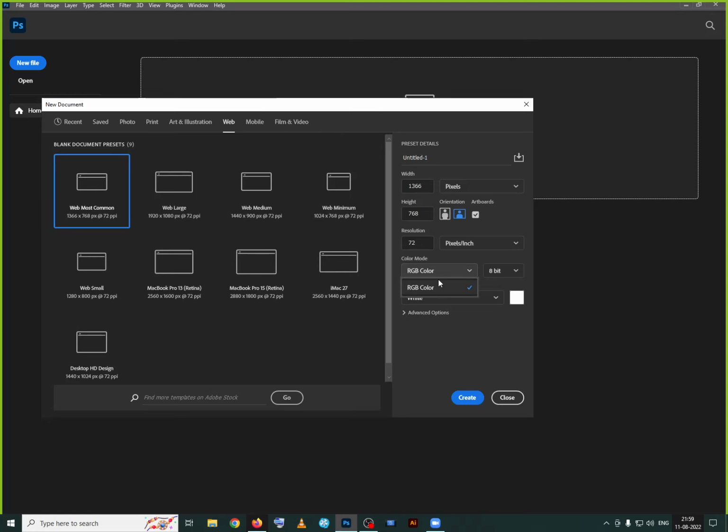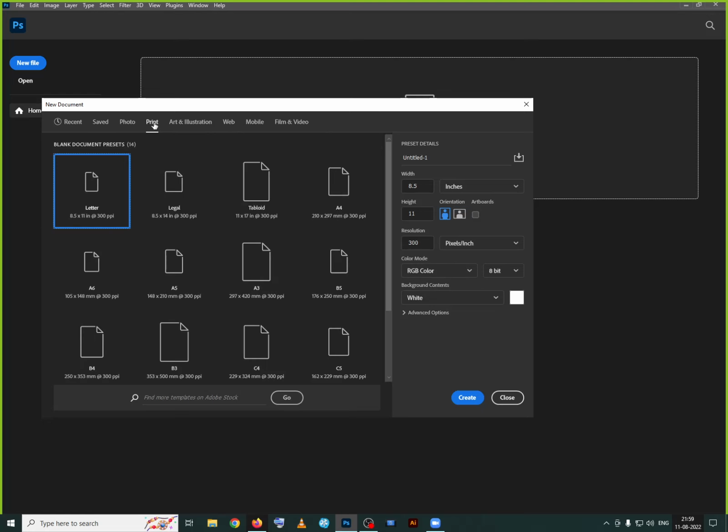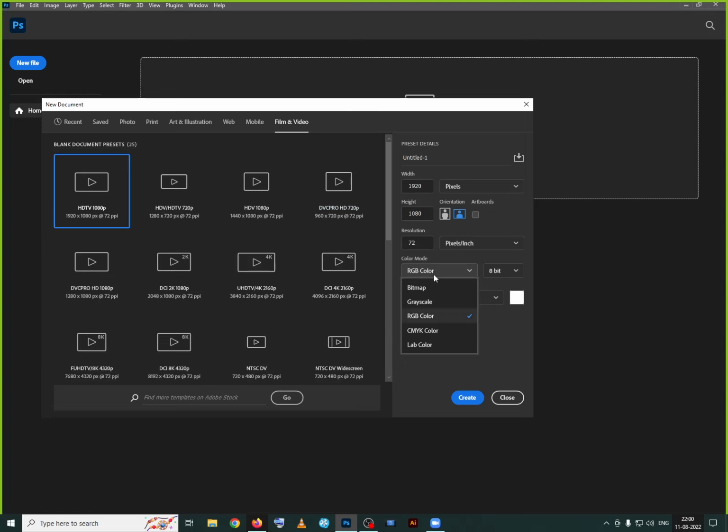Now coming back to the measurements, color mode. Only RGB for web. But if I'm going to the printer, or videos and films, we get 5 options here. Even if I go to films, it has the same 5 options. Why? Sometimes a documentary is created in black and white or grayscale mode, because they cannot spend a huge amount on the photo shoot and output of a documentary. For that reason, most of the time they use grayscale mode.